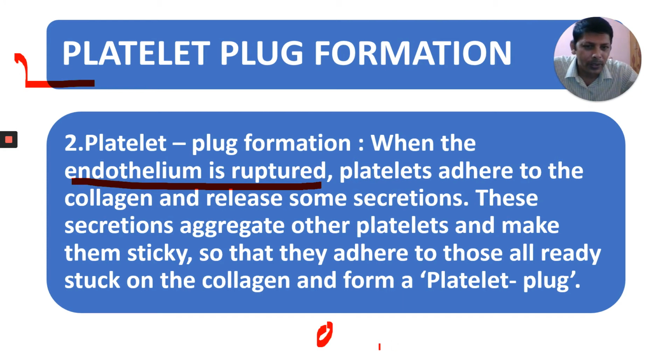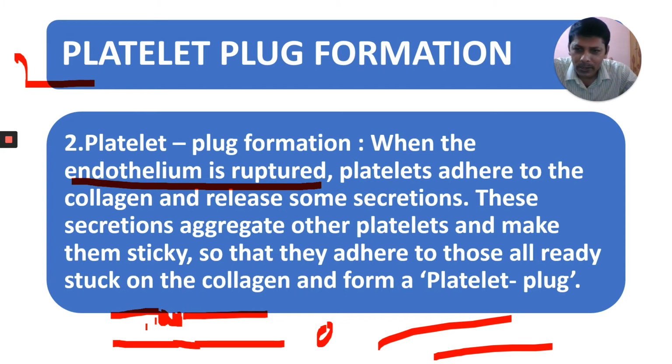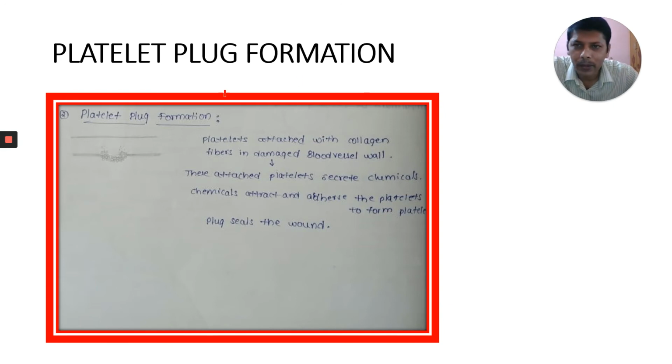For example, here there is a blood vessel. This is the injured blood vessel. Some platelets attach here, at the injured part, and they release some secretion. Because of this, the other platelets also come and join here, and this injury is sealed. Now blood cannot go outside. This is the platelet plug. Observe here the platelet plug formation.